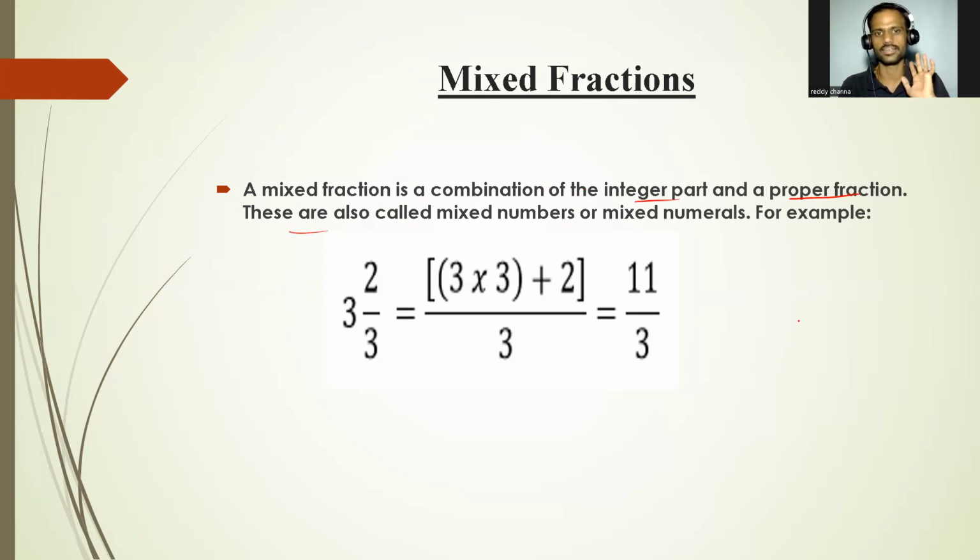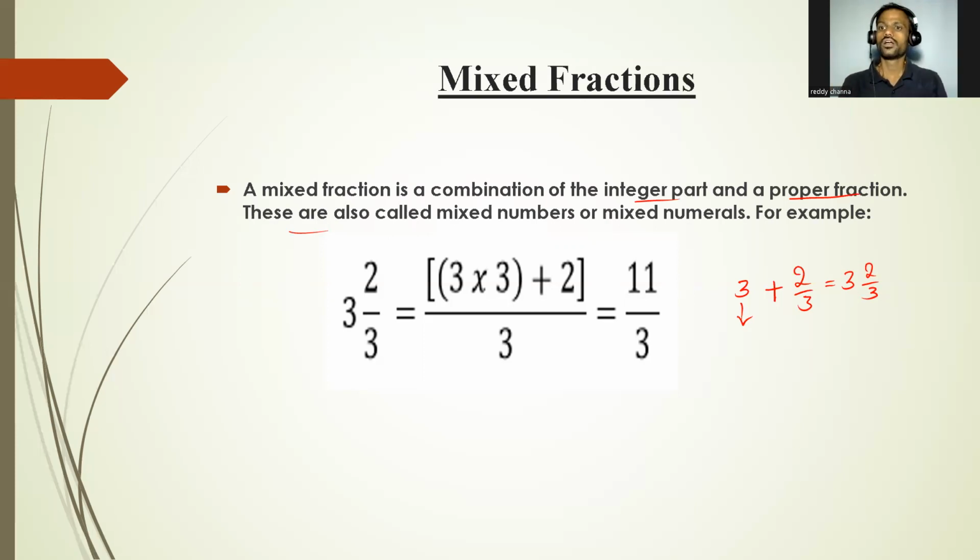Okay, let's see an example. A combination of an integer part and a fractional part is called a mixed fraction. Let's see, 3 is there. It is an integer. Plus 2 by 3. 2 is smaller than 3, so the numerator is smaller than the denominator. It is a proper fraction. Together we can write it as a mixed number or mixed fraction, 3 2 by 3. 3 is the integer part, 2 by 3 is a proper fraction.